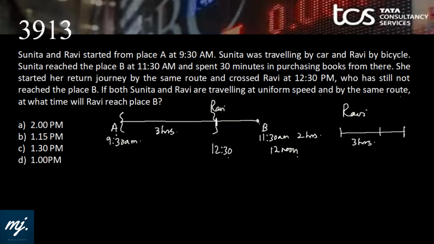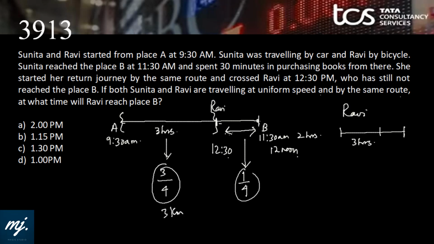Now take a look at Sunita. Sunita has traveled the full distance in 2 hours and this distance in half an hour. That means I can say this is 1/4 of the total distance. If the total distance is traveled in 2 hours and while returning this distance is traveled in half an hour, half an hour by 2 hours is 1/4. This is 1/4 and this is 3/4 of the total distance. Or we can say this is 3 kilometer and this is 1 kilometer.